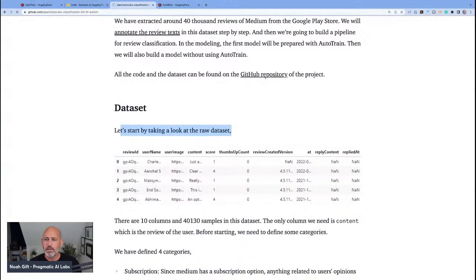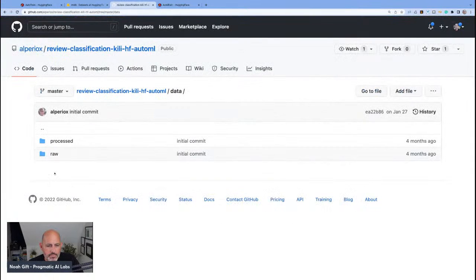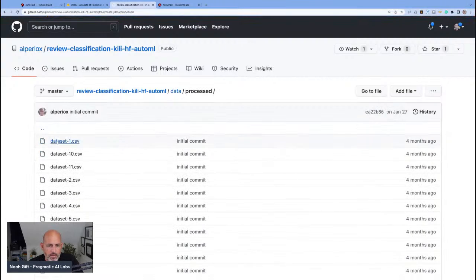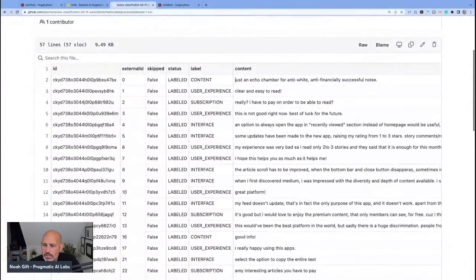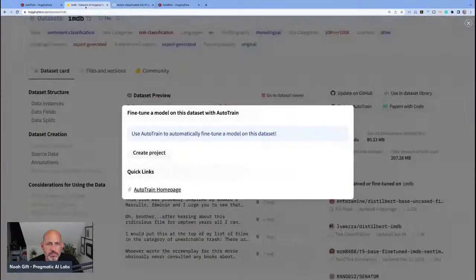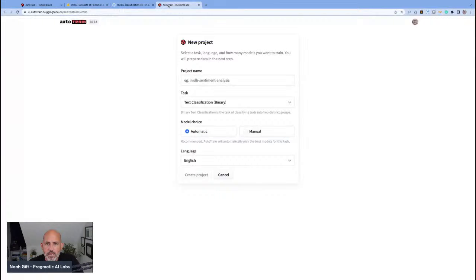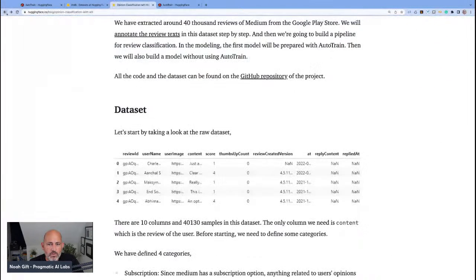Here's a GitHub repo with this project. If we look at his data, I guess we could look at the process data. Wow, there's a lot of data here. We have status, content, just an echo chamber for anti-wet, financially successful noise. So we have some data sets here. That's pretty good to know. And if I scroll back here, I can go to the article. Let me just keep this around.